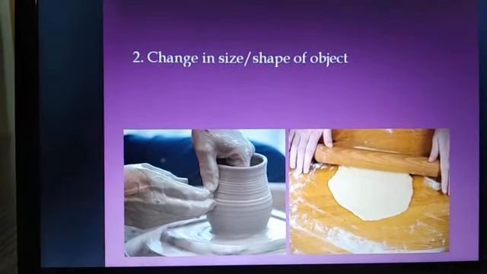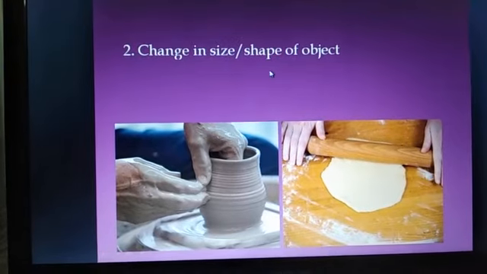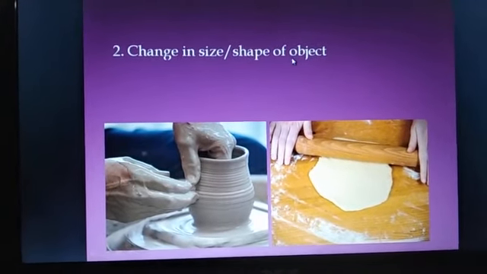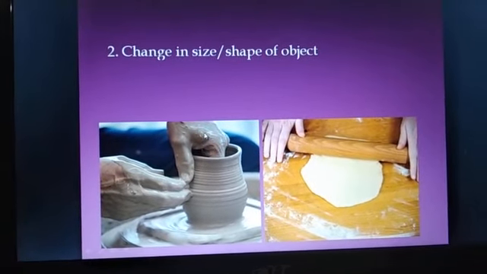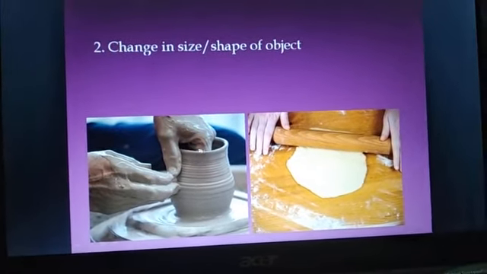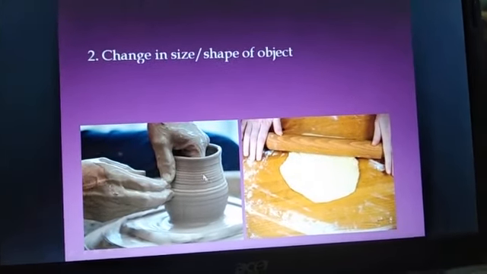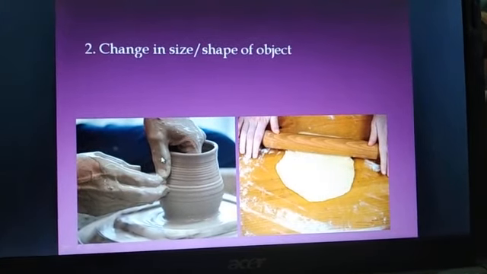Next change that can be produced in an object by the application of the force is change in size and shape of the object. See an example here. The potter is making the mud pots here. You can see the potter applies force.